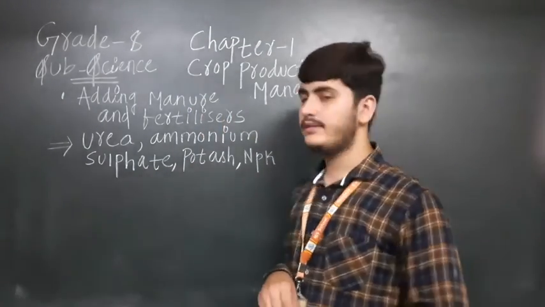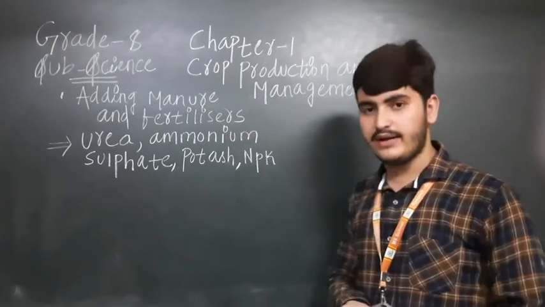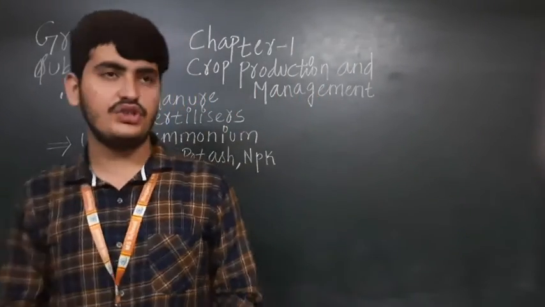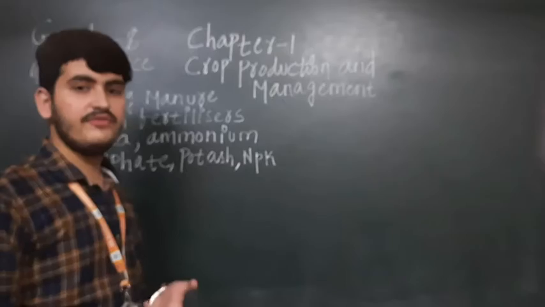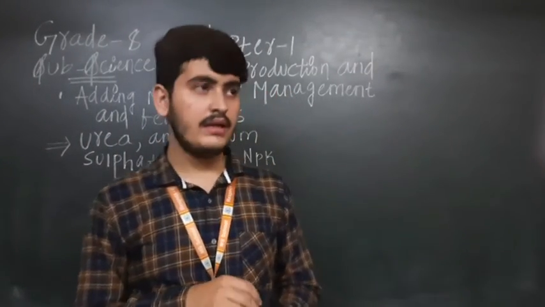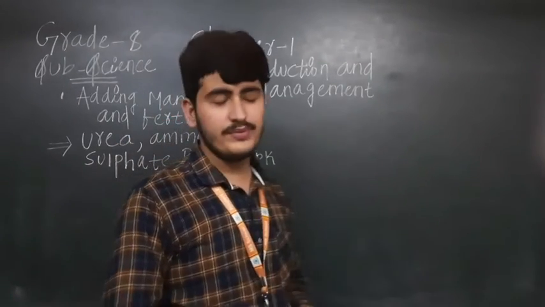Today this is part three of the same chapter number one, crop production and management. Now you come to know which kind of management the farmers are doing before sowing any kind of crop, right? You know the meaning of crop now, and which two different types of crops there are.